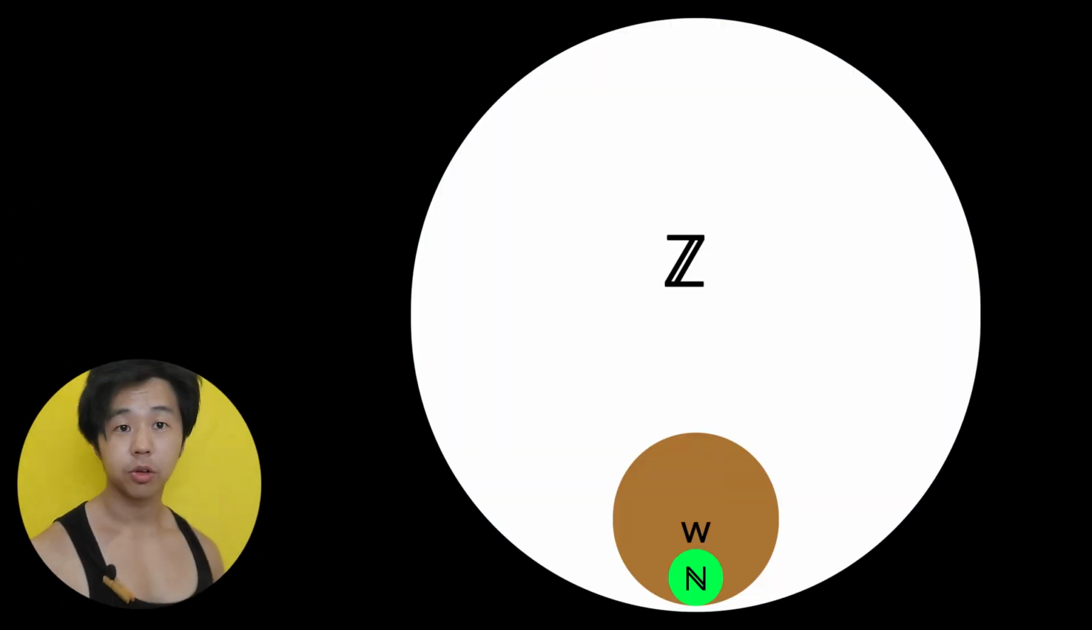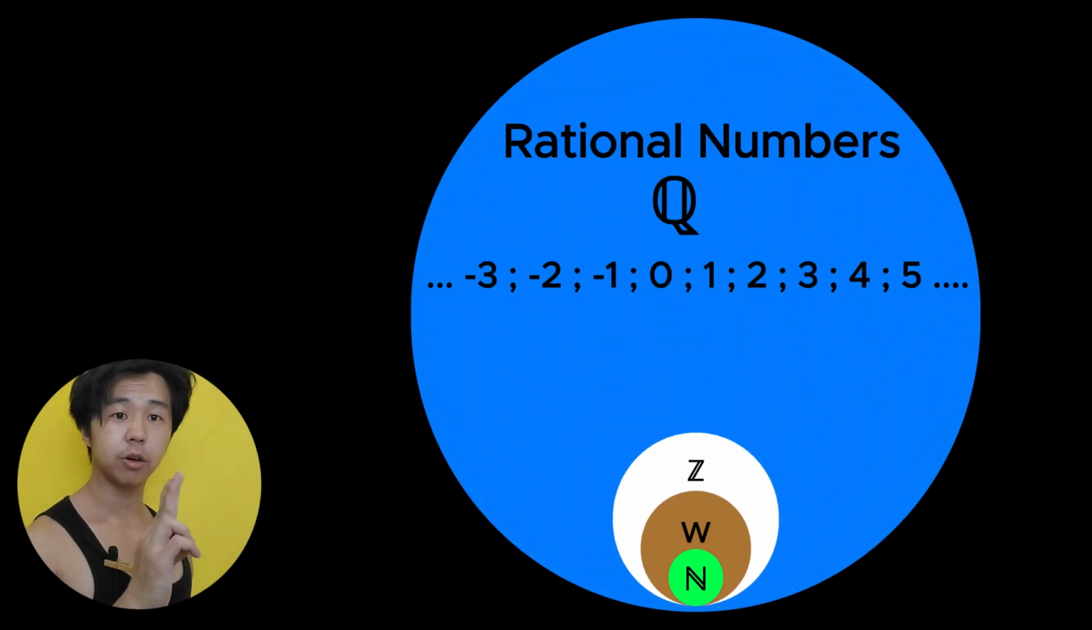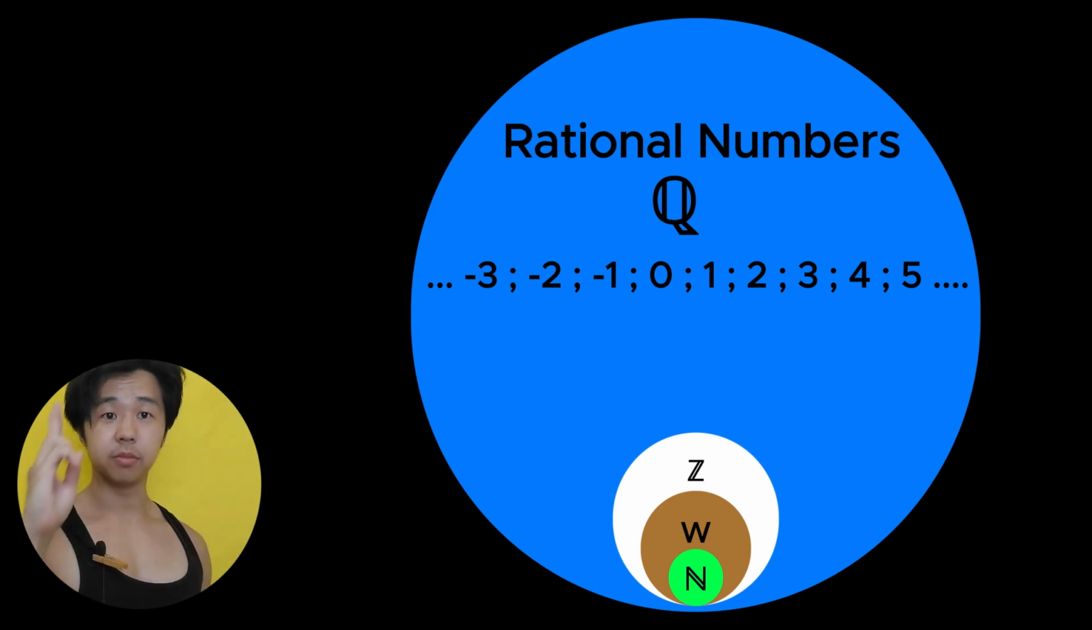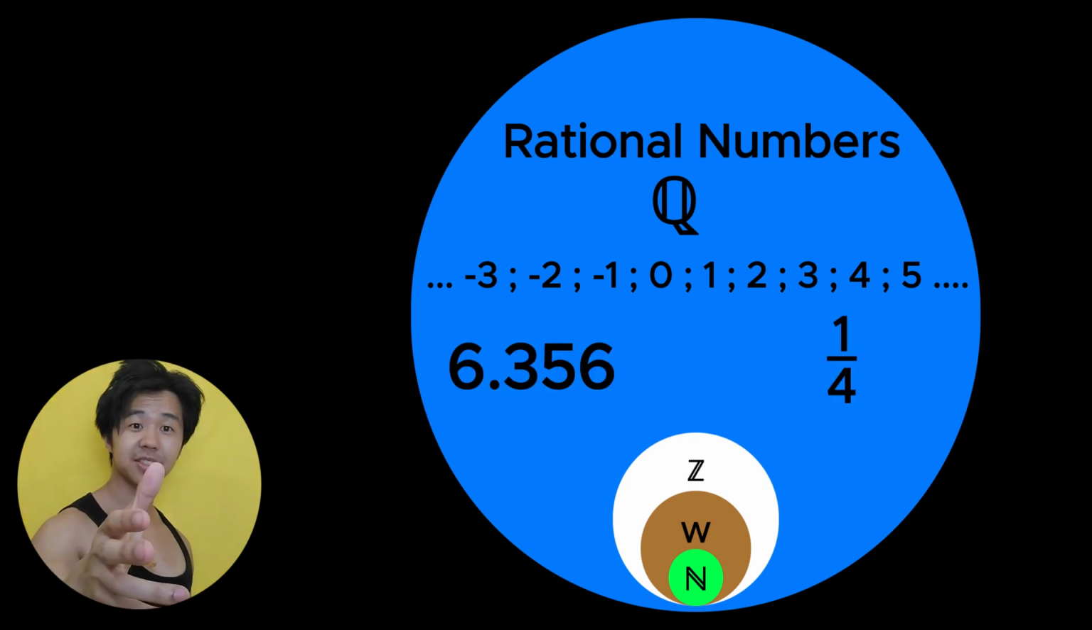Okay, next we have rational and irrational numbers. Let's go over rational numbers first. So rational numbers include all of the integers we just went over. 3, 2, 1, 0, -1, -2, -3. And they also include decimals and fractions.